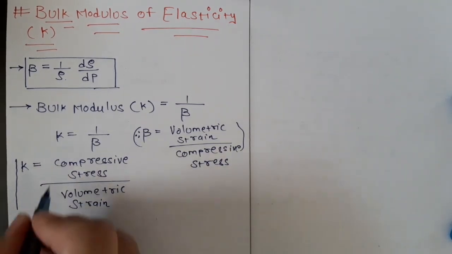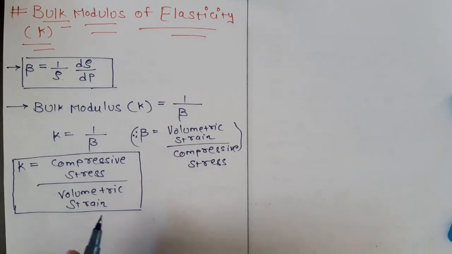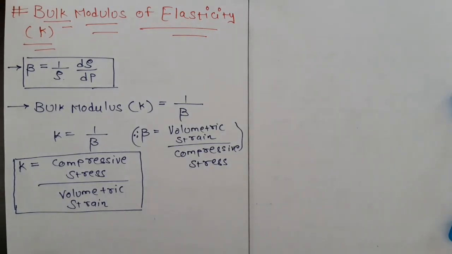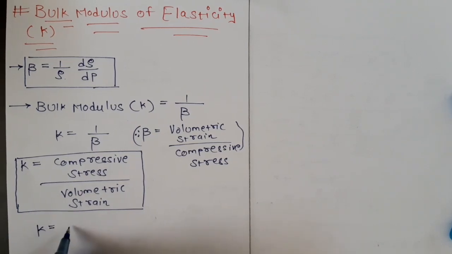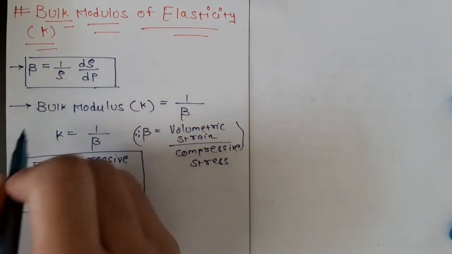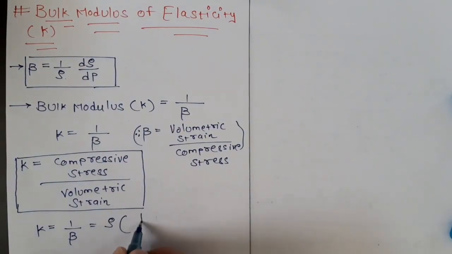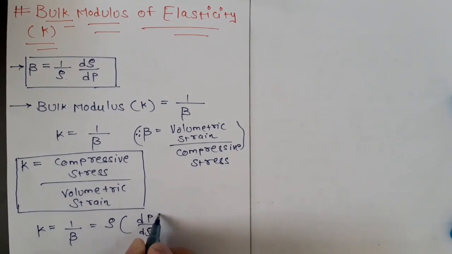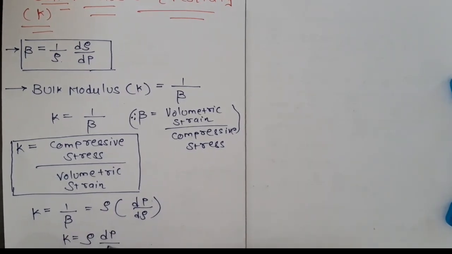This is the basic formula of bulk modulus of elasticity, or bulk modulus of fluid, that is K. Now K equals 1 upon beta, and beta equals 1 upon rho into d rho by dP. The reciprocal of it will be rho into dP upon d rho. So the formula of K is K equals rho into dP upon d rho.